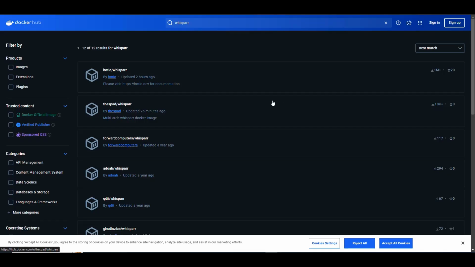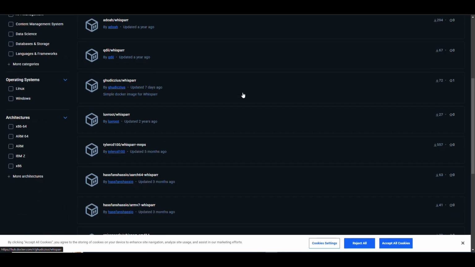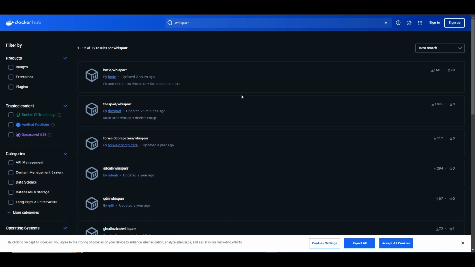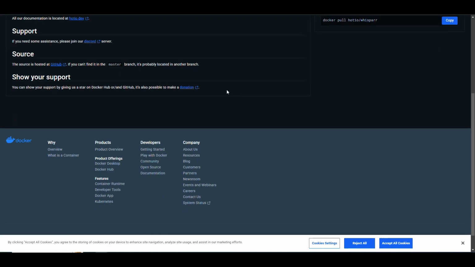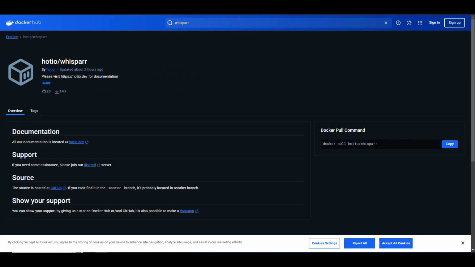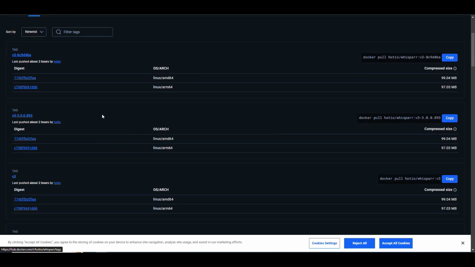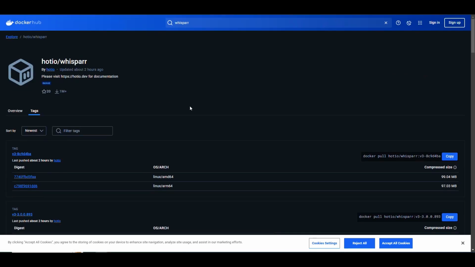The important thing here is if we go into Docker Hub, we're not going to find a LinuxServer image on this. The big one that we can leverage comes from hotio.io. So hotio.io/whisparr is the one that we're going to be using. If we go here, it tells us that documentation for that is on that website, and if you need anything, you can pull it from there. So that's where we're going to be getting this image. He has it for ARM and regular Linux, so that's perfect. It works for us whether we're using regular computers or maybe Raspberry Pis.